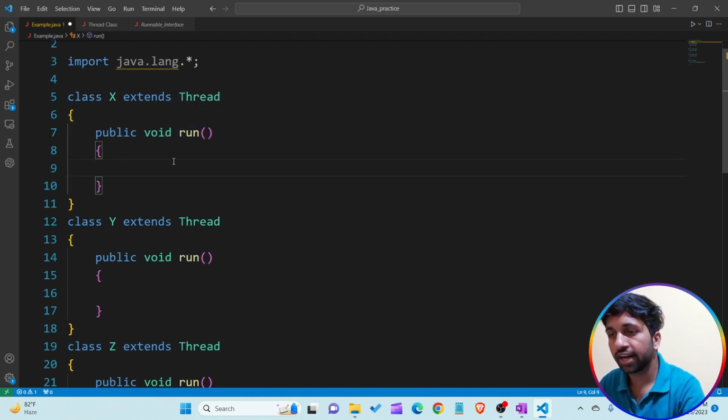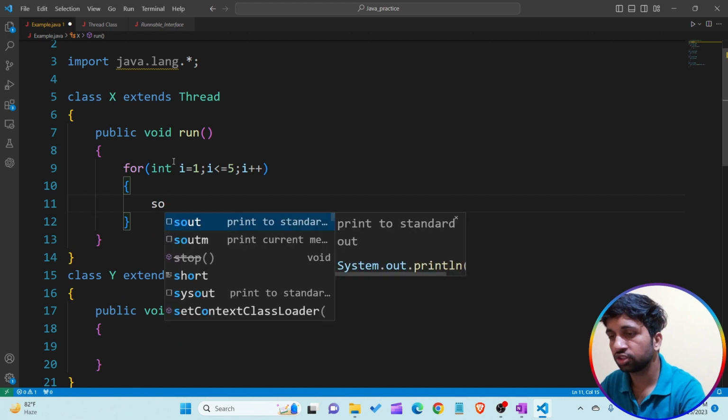Okay, so I want to write the lines of code here. int i = 1; i <= 5; i++, and System.out.println.